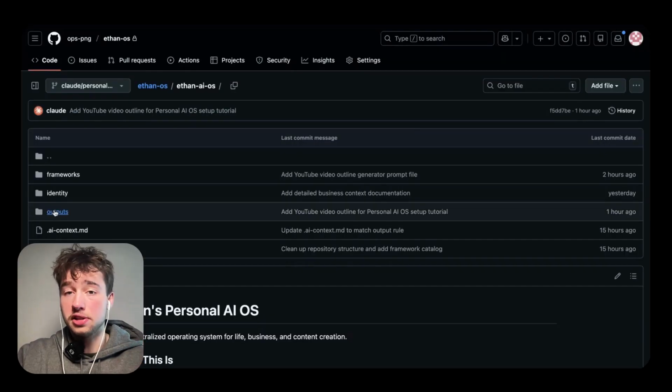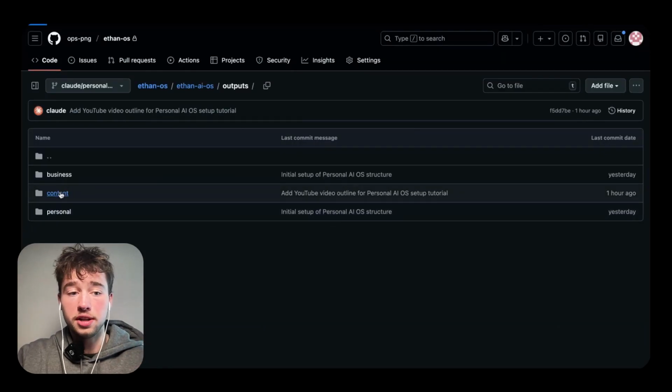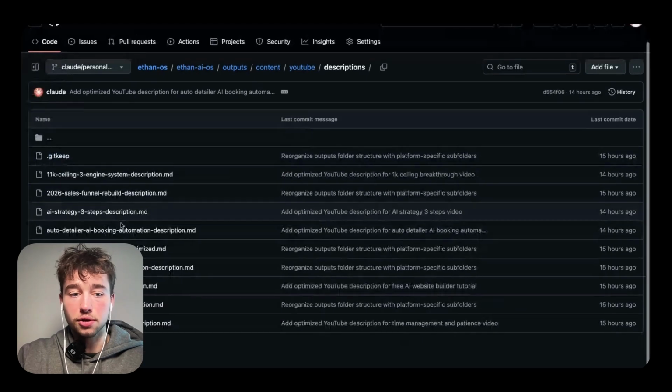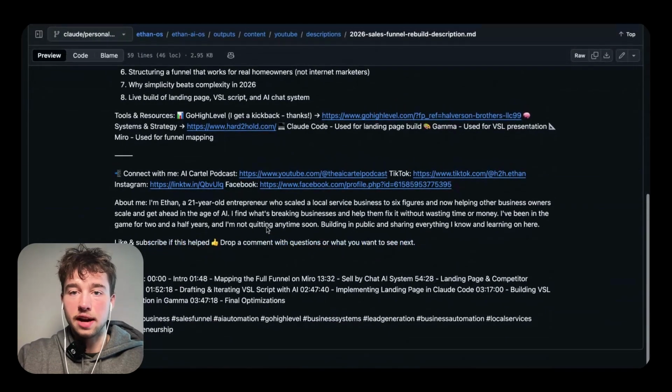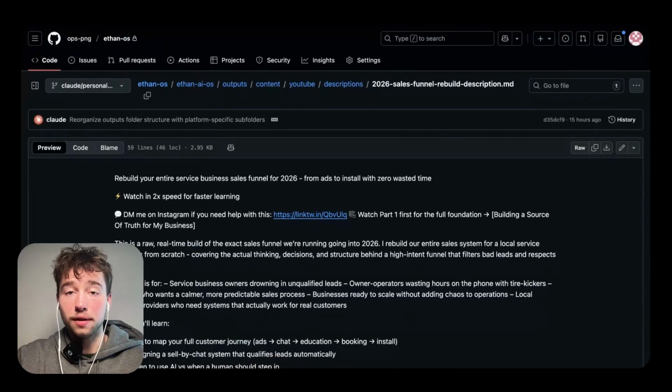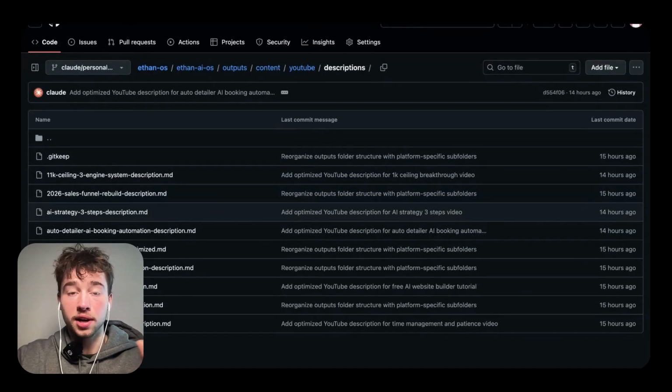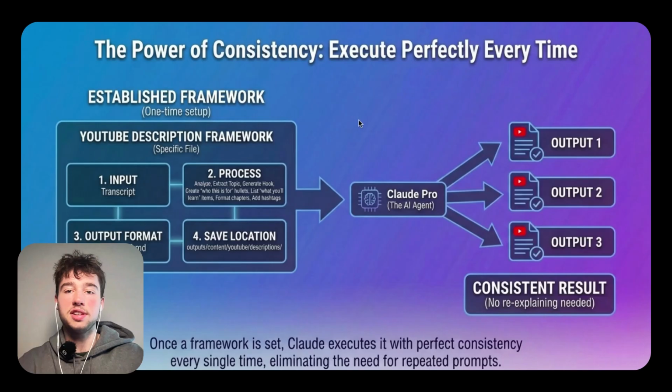And then to show you that this output was stored, we'll go into our outputs and into our content section, and I'll go into YouTube, and I'll see my descriptions are stored in here. So all these descriptions have been stored for the AI to reference, and we can also improve and relay them more naturally. And it'll automatically title everything for you, store everything in a very organized, timely manner. And the beauty of this is that it's going to execute perfectly every time for you.